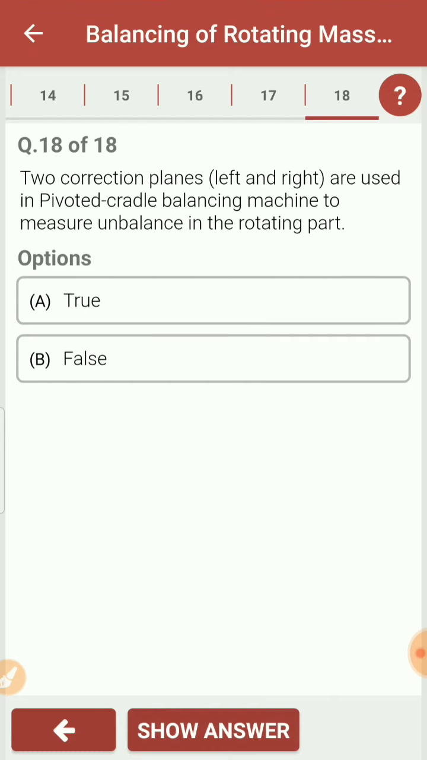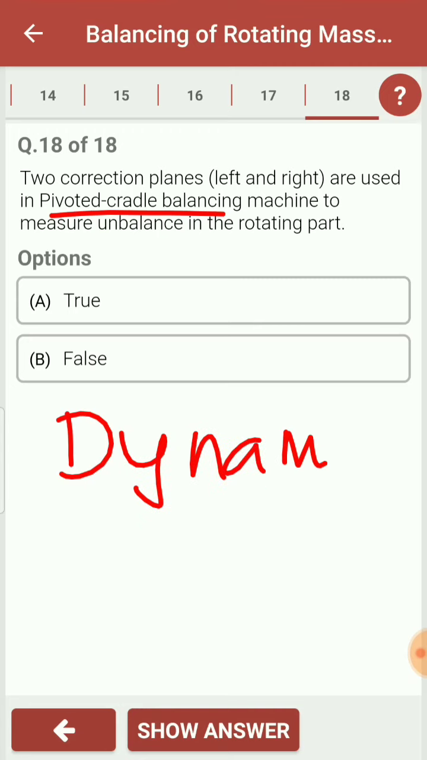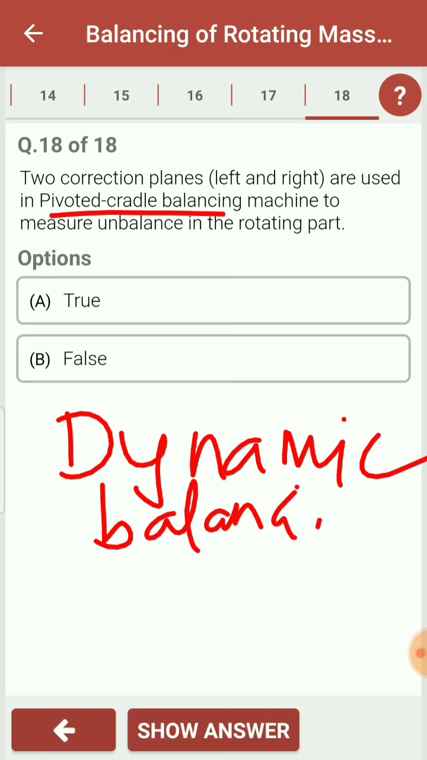Next question. Two correction planes are used in a pivot cradle balancing machine to measure the unbalance in the rotating parts. Now, the pivot cradle balancing machine is a type of dynamic balancing machine. So in this case, we need to check two conditions, that is, net force equal to 0 and net couple acting on the system equal to 0.